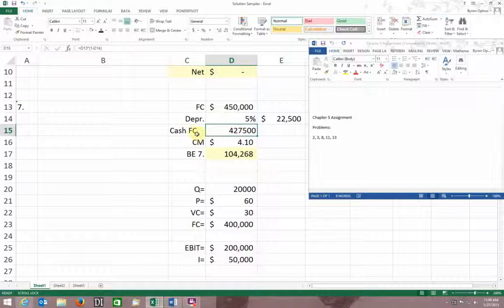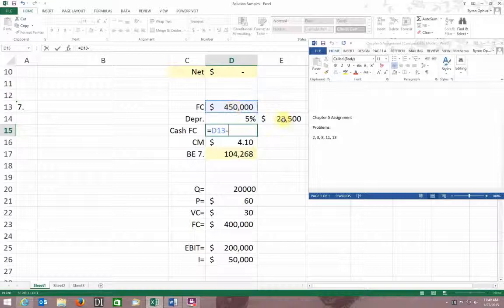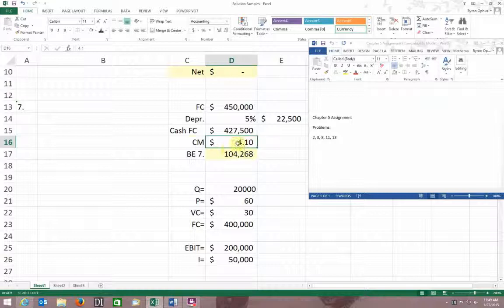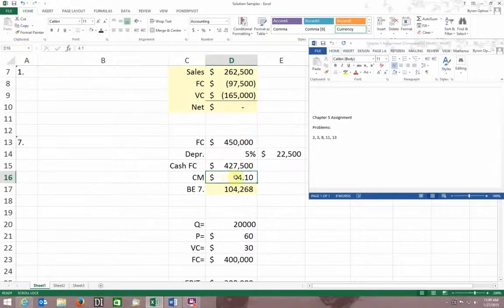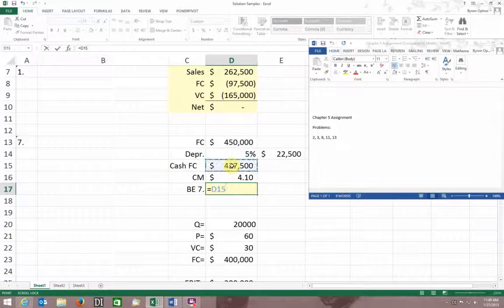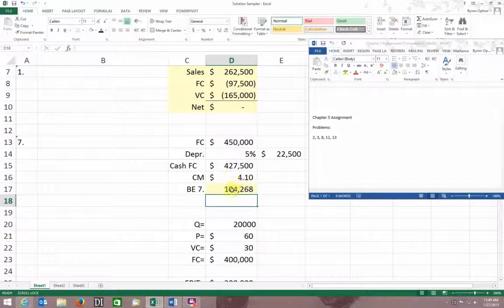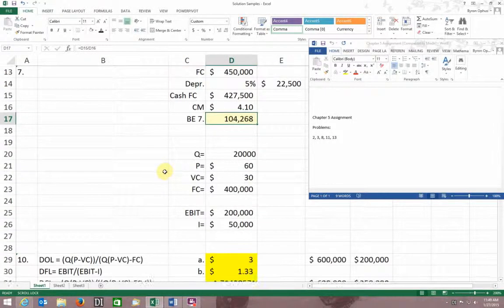So then my cash fixed costs, because I took my depreciation out of there, is just my fixed cost minus that depreciation amount, or $427,500. My contribution margin's $4.10, or gross profit per item, however you want to call it. And remember, I have my break-even point as my fixed cost divided by my gross profit per item. So to do my break-even, I say this is equal to my cash fixed cost divided by my contribution margin. Bingo. 104,268 units is my break-even.